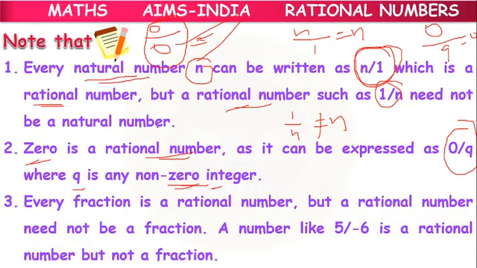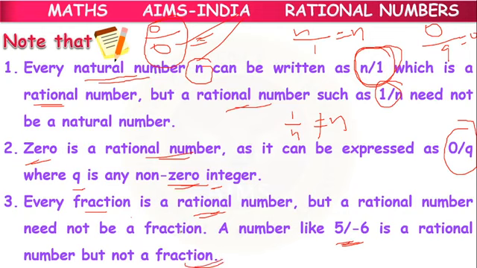Okay. So every fraction is a rational number. But a number like 5 by minus 6 is a rational number, but cannot be a fraction.